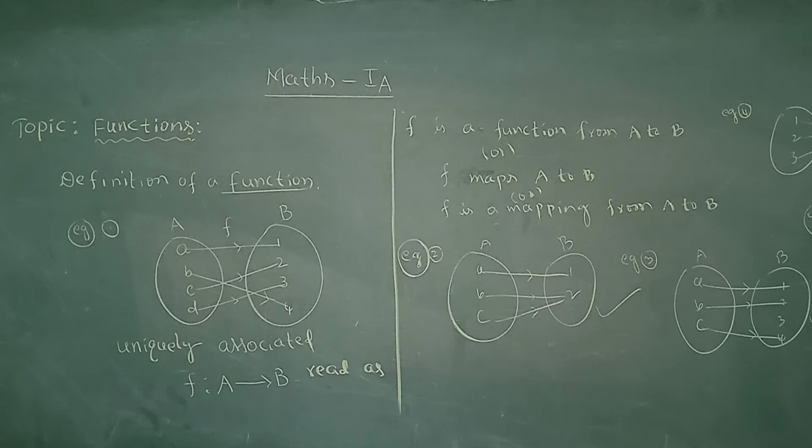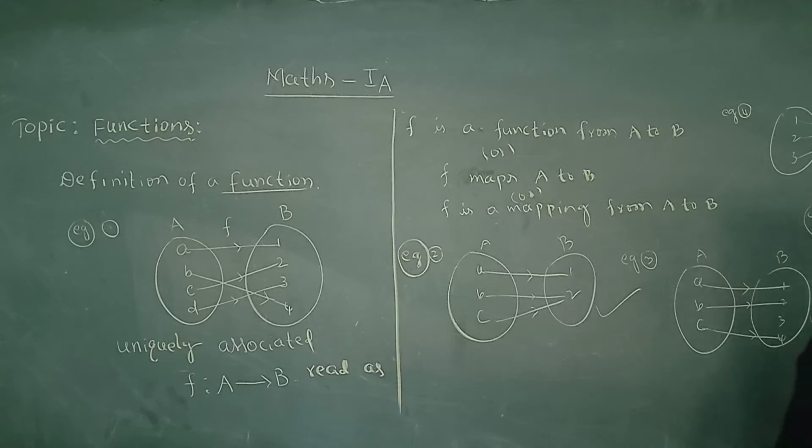Another important example which is not a function: 1, 2, 3 and a, b, c, d. Here 1 is associated with a, 1 is associated with b, 2 with c, 3 with d.